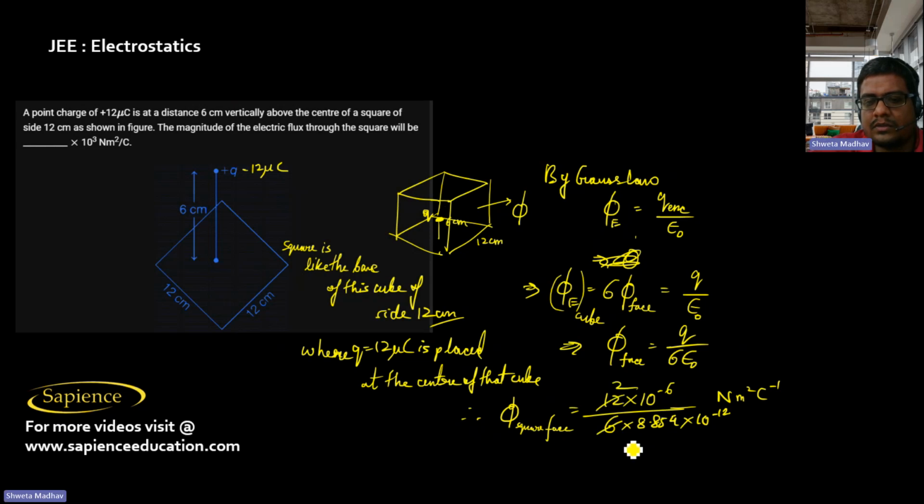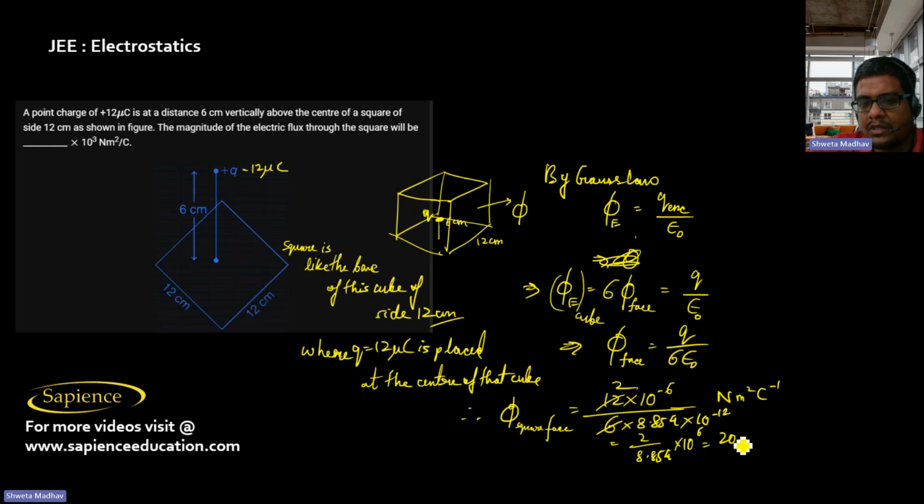6 2s are 12. So it is 2 by 8.854 into 10 power 6.